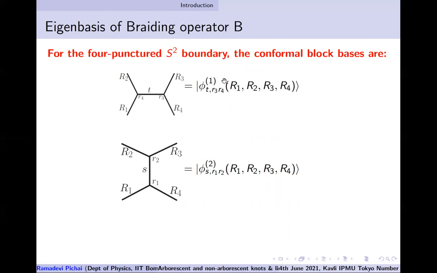And because this S2 boundary has 4 punctures, the basis states in that Hilbert space are the 4-point conformal block basis. And we formally write the 4-point conformal blocks because the corresponding Wess-Zumino theory, let's assume it is SU(2) or SU(3) or SU(N). So let's take it to be SU(N).